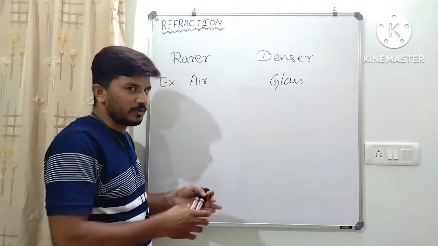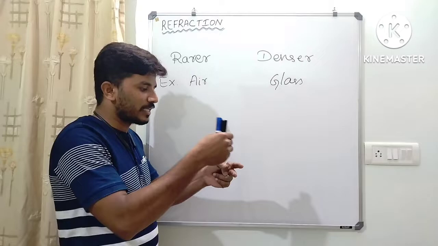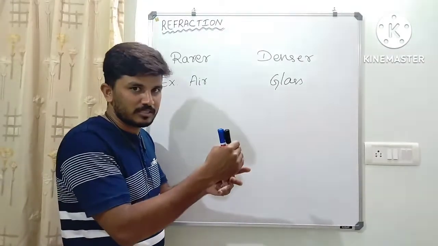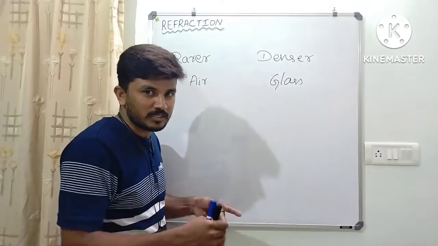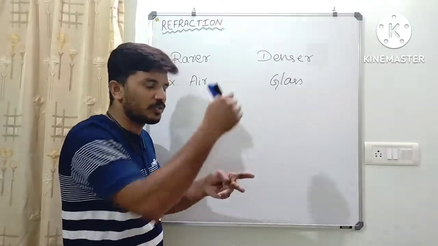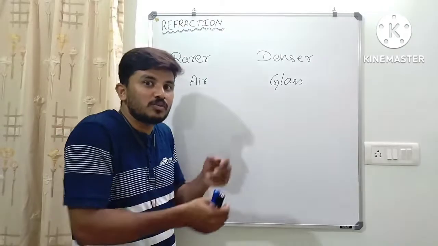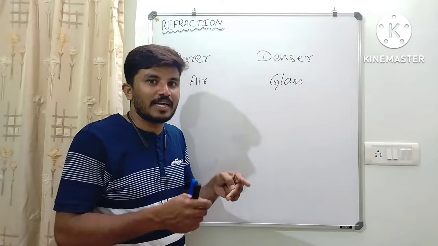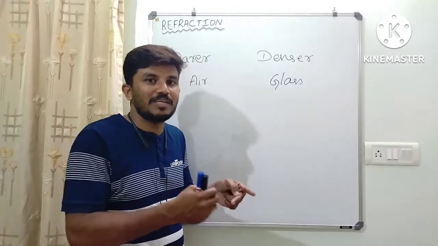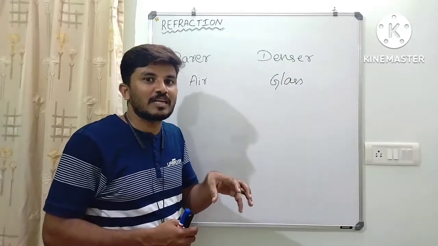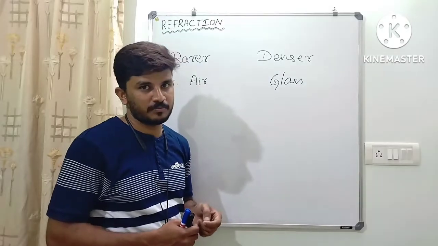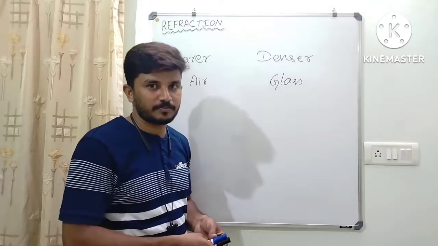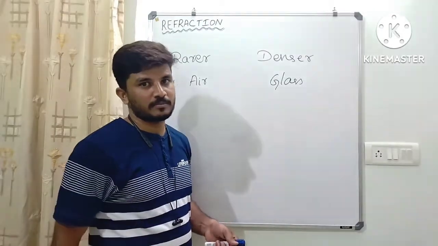Comparatively, you can compare glass and water, water with air, air with glass, glass with quartz, air with quartz, water with quartz, like that. You can compare between two different media. By finding the speed of light in the two media, you can tell which one is the rarer medium and which one is the denser medium. Comparatively, in which medium is the light moving faster.